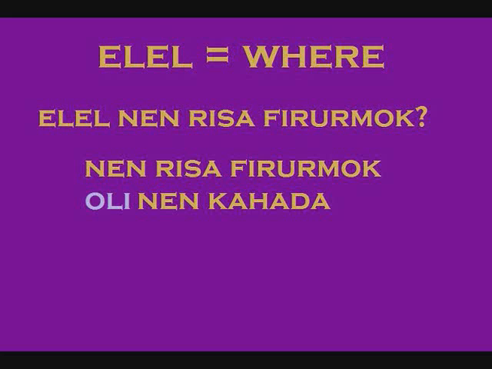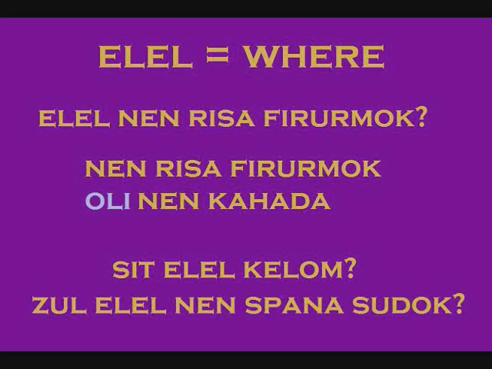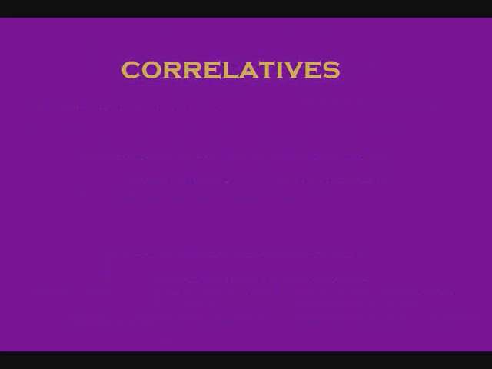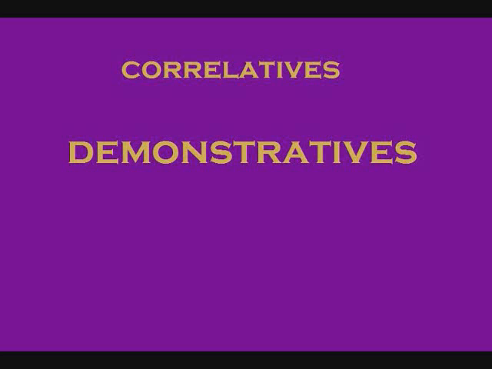If you're using a preposition with sit or zul, you have to put that before elel. For example, sit elel kelom, whither are you running? Or zul elel nen spana sudok, whence is the bird flying? Now the question words beginning with e are just one part of a larger group of words called correlatives. The next group of correlatives you will learn about are called demonstratives. In English, these are the this and that words. In Dangin Nira, you swap out the e for a ta.